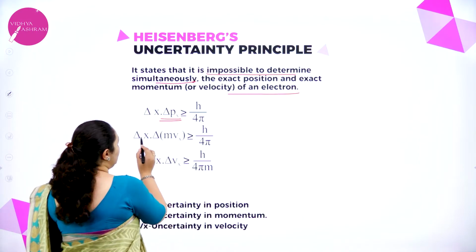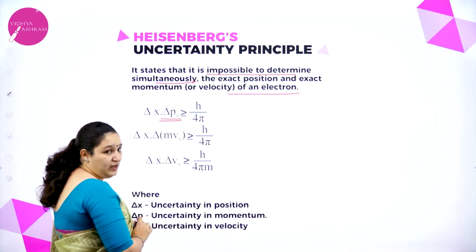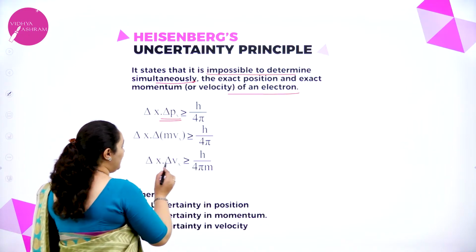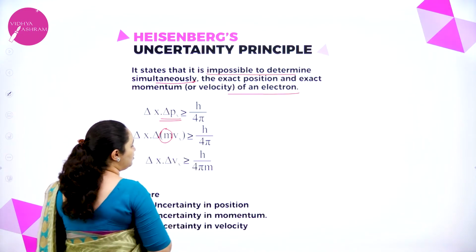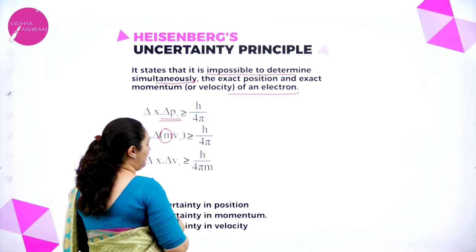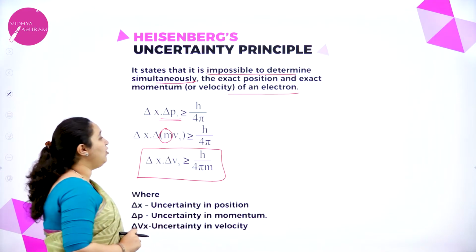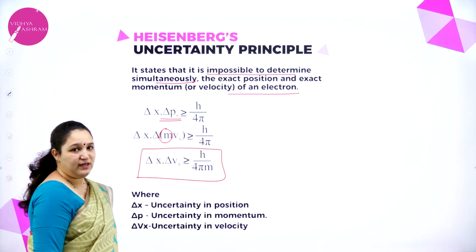So delta x into m delta v is greater or equal to h by 4 pi, with mass taken to the other end. So delta x into delta v is greater or equal to h by 4 pi m. So this is the mathematical form of Heisenberg's uncertainty principle.